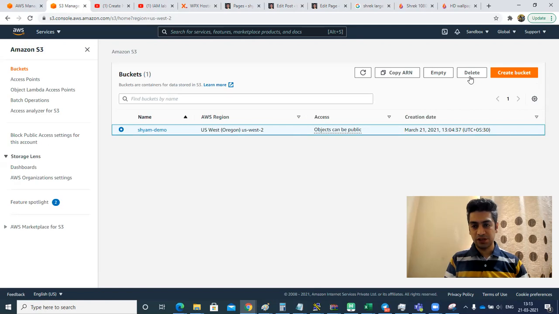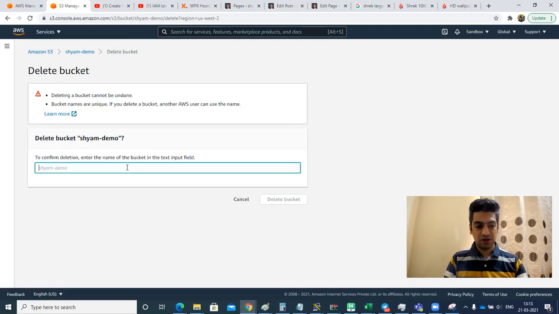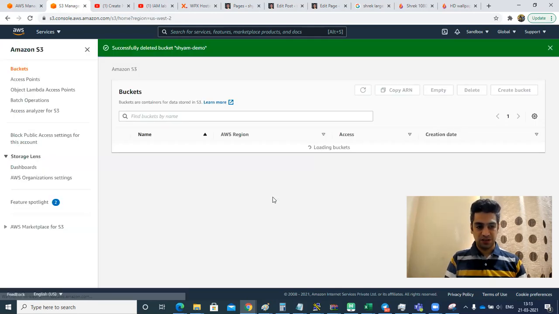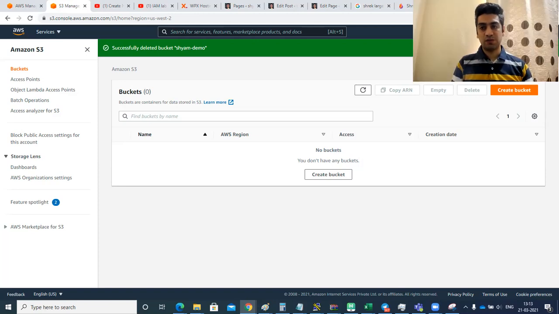And now at this point, if you say delete bucket, since we deleted the file earlier, now it's asking for confirmation. Do you really want to delete the bucket? If yes, then type the bucket name. The bucket name is sham-demo. And remember, this cannot be undone, guys. So if you have an important file, you'll lose it at this point if you delete that. And I say delete bucket. So that is gone. So we created resources and we deleted the resources. So this is what I had to demo in this lab.